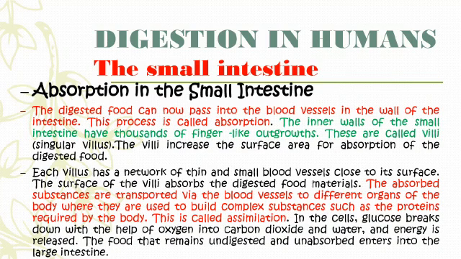The absorbed substances are transported via blood vessels to different organs of the body, where they are used to build complex substances such as the proteins required by the body. This process is called assimilation. In the cells, glucose breaks down with the help of oxygen into carbon dioxide and water. The energy is released. The food that remains undigested is now pushed to the large intestine.